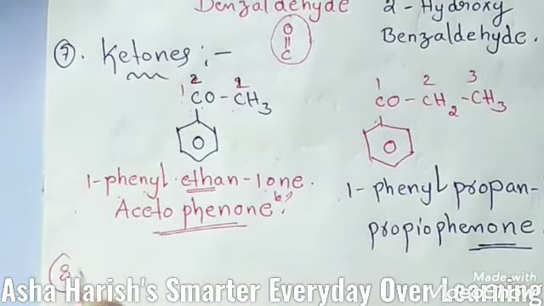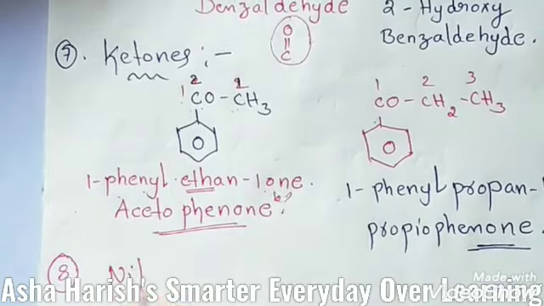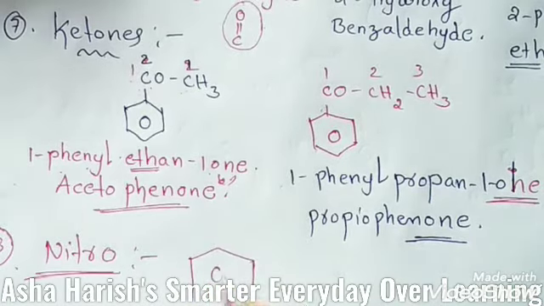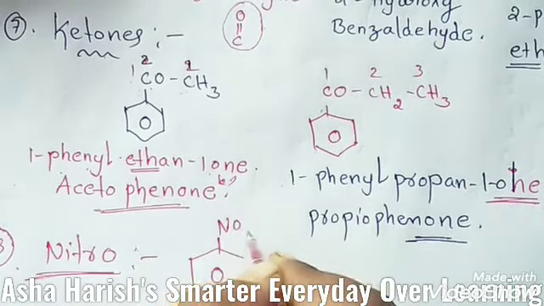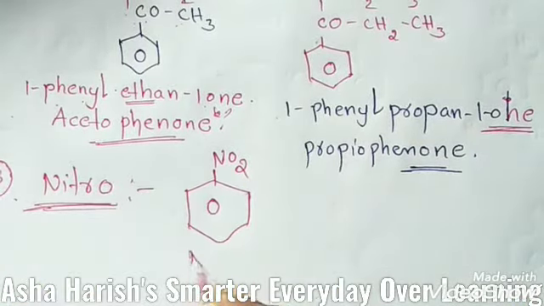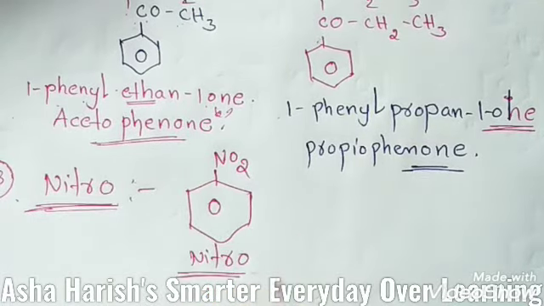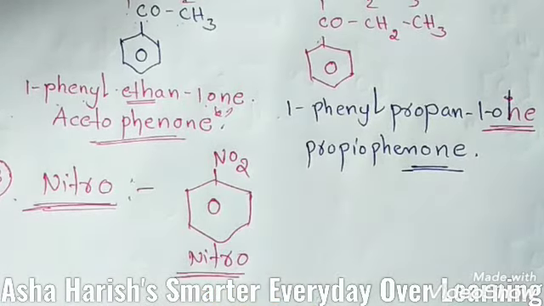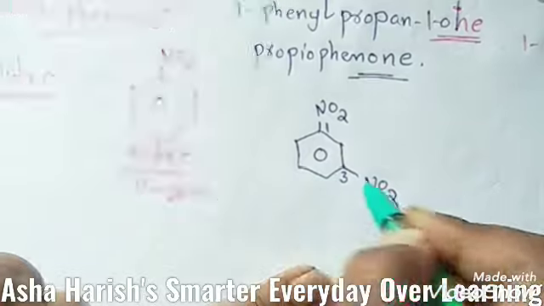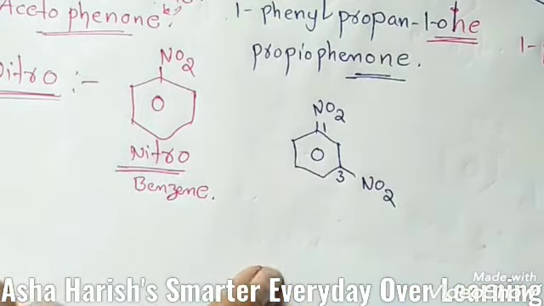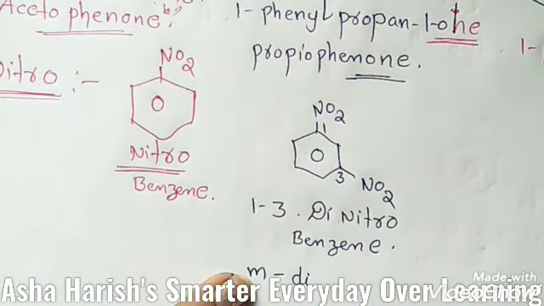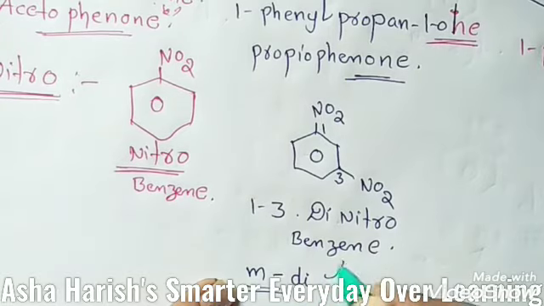7th one, ketones. And 8th one, nitro compounds. Students, you know very well, if there is an attachment of an NO2 group to any compound, then we can say that is a nitro compound. Here, to this benzene ring a nitro group is located, so this is called nitrobenzene. See here, to the benzene ring at the first position and the third position nitro groups are located, that is called 1,3-dinitrobenzene, and also called meta-dinitrobenzene.